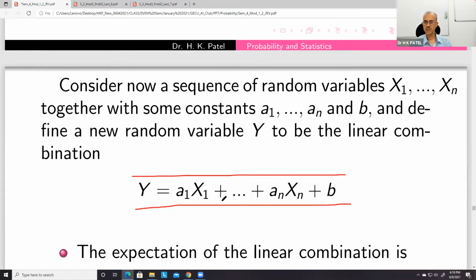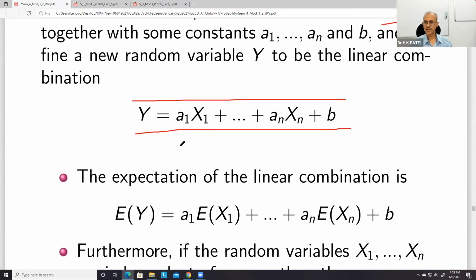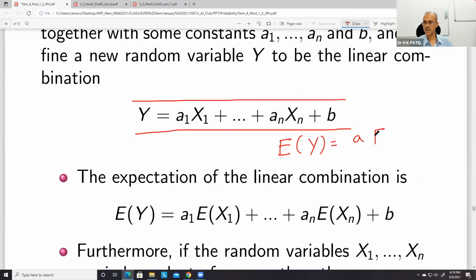Y is equal to a1 x1 plus ... plus an xn plus a constant b. This is a linear combination of x1, x2, ..., xn. So, expectation of a linear combination: we get this E of y is equal to this, and from where do we get this result? Simply by applying the result that E of y is equal to a E of x plus b if y is equal to ax plus b.